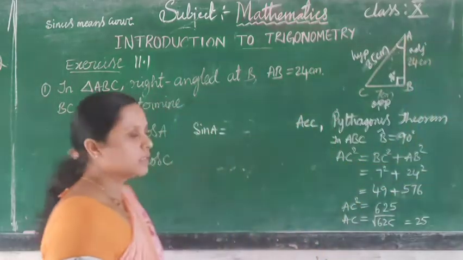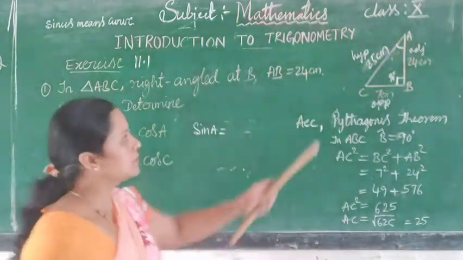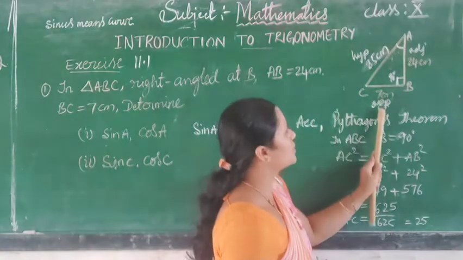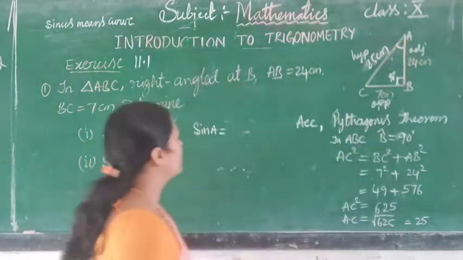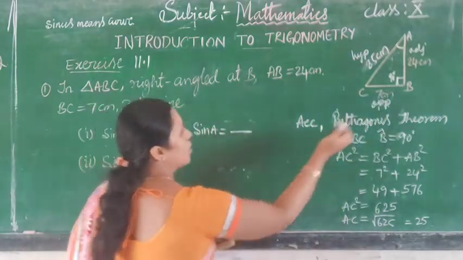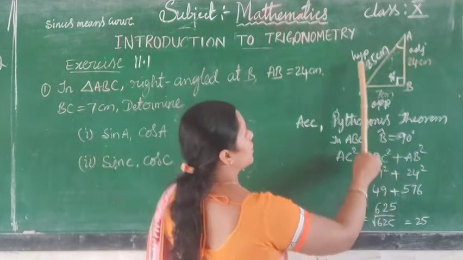So what is sin A? Sin A equals opposite divided by hypotenuse.